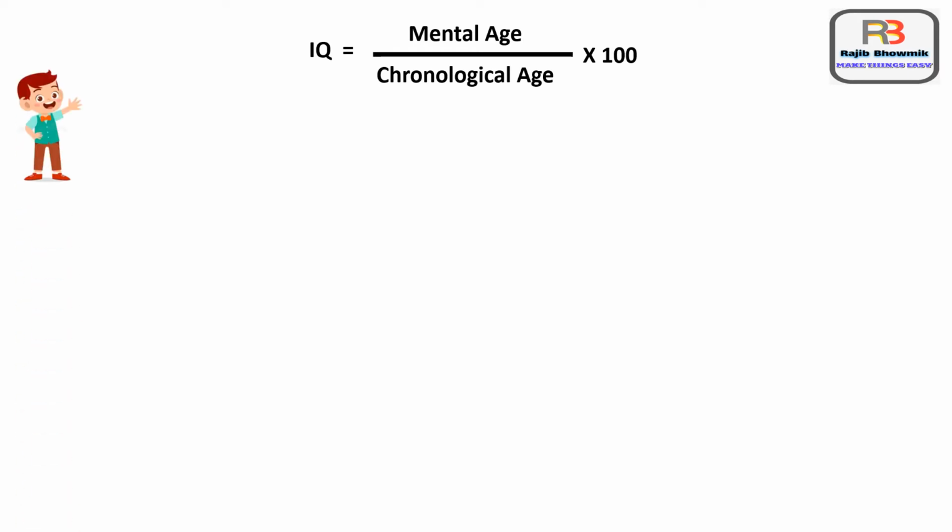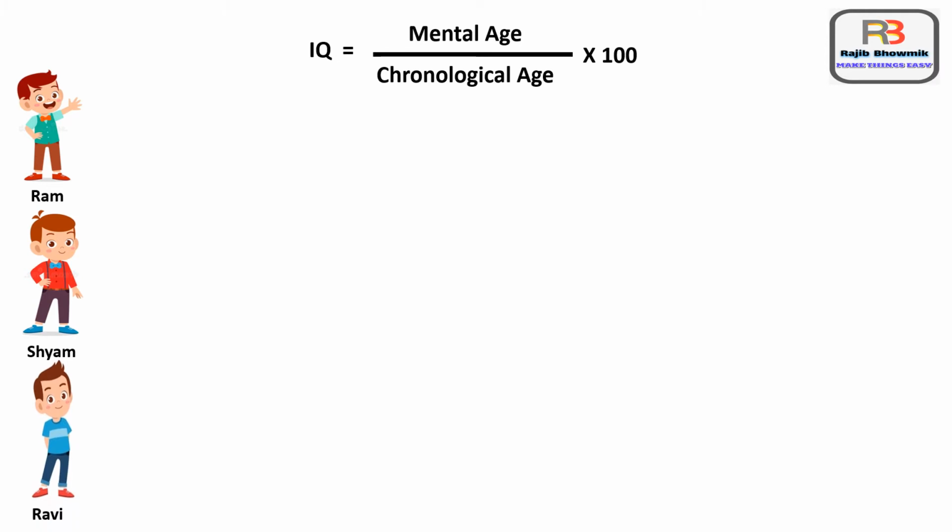Till now, we have learned that IQ is equal to mental age divided by chronological age multiplied by 100. Now let us see one example. Suppose there are three boys, Ram, Shyam and Ravi. All are of same age group. Their age is 16.